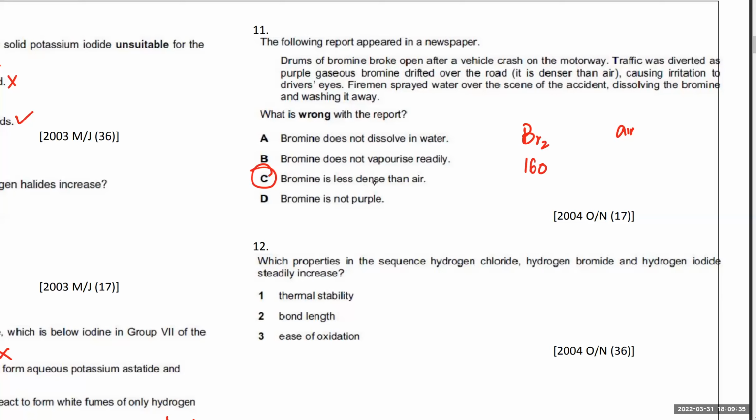28, 29. Okay, it's around 29 because air is mostly what? It's two molecules, oxygen and nitrogen. So one of them is 28, the other one is 32. And there's 78% of this and 21% of this. So if you take the average, it would come out to somewhere around 29. So bromine is obviously very, very heavy.